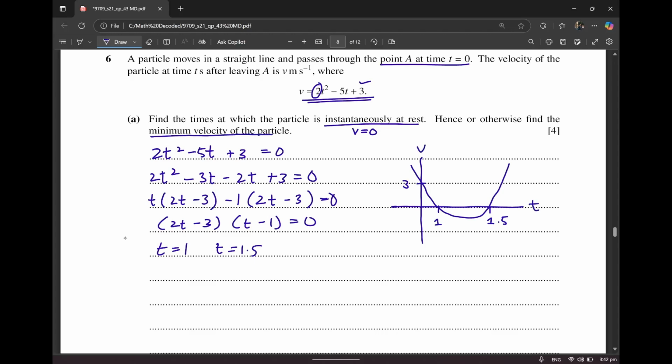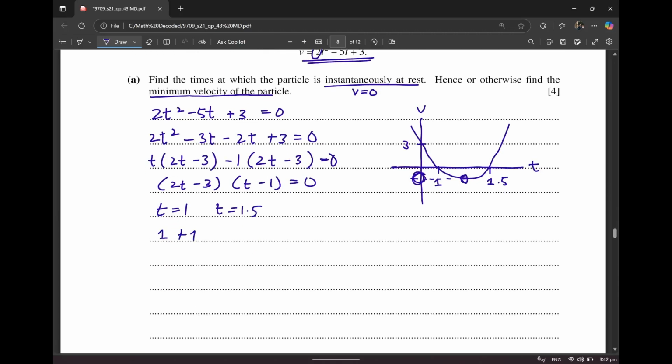This represents time, this represents velocity. The minimum velocity is at this point. How am I going to find this point? Maybe if I know the x coordinate at this point, I will input it into the equation and figure out this point. So how am I going to find this? I'm basically going to say 1 plus 1.5 divided by 2. That is going to give me 1.25. It basically means that this point over here has an x coordinate 1.25.